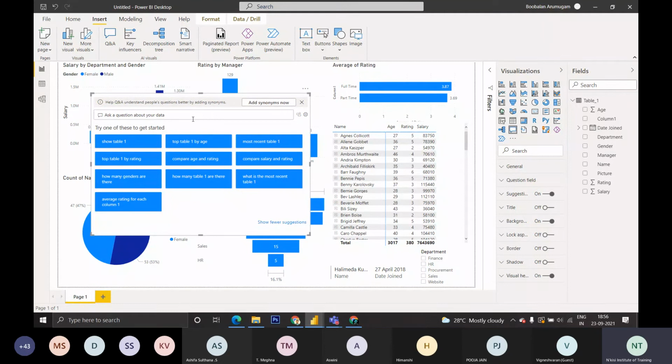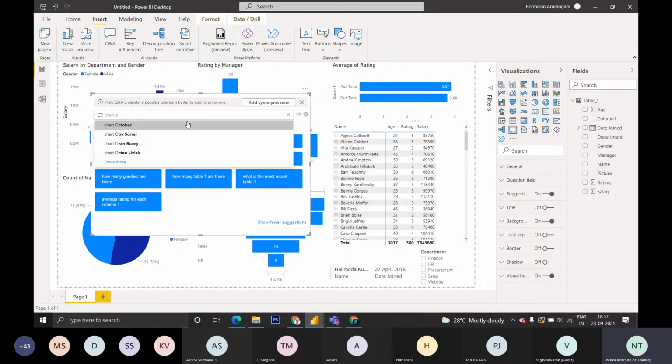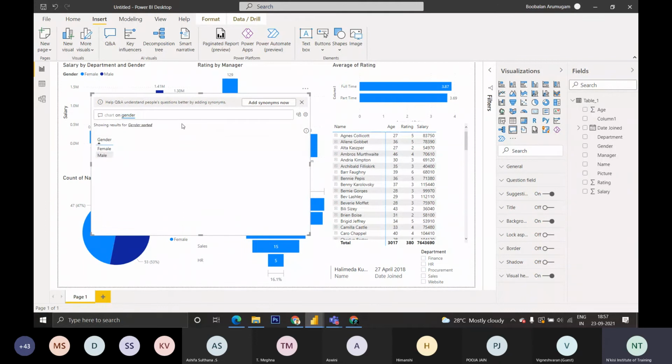Like if you want a chart on gender, you just click the chart. It will showcase based on gender. Gender and department.